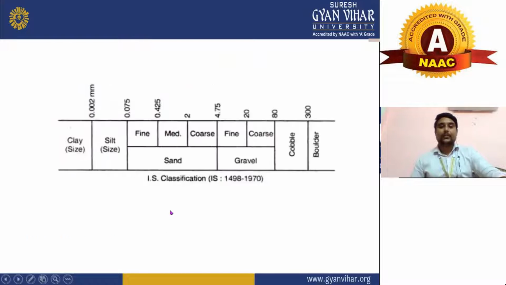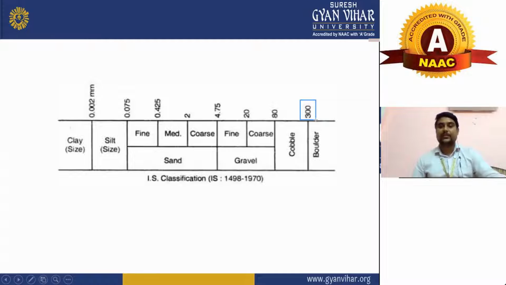Now come to the IS classification based on grain size. First we will see the size of boulders. If the size of a particle is more than 300 mm, it will be called a boulder.